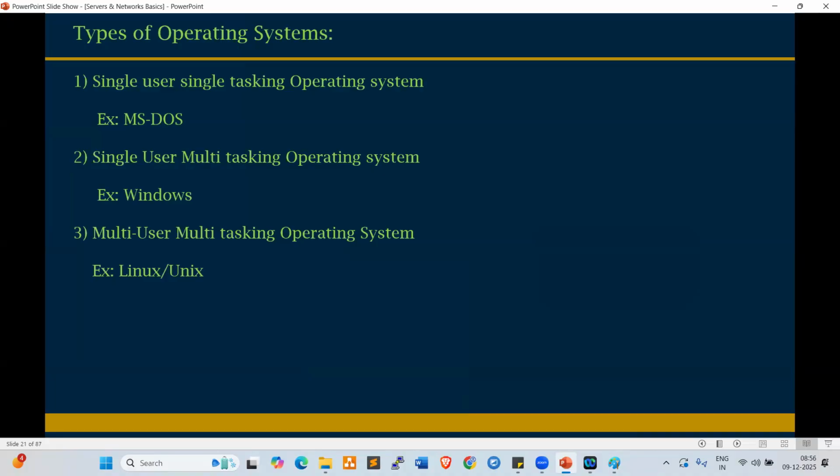So these are the types of operating systems. In these types, we have different flavors. Linux has different flavors like Ubuntu, Fedora, Amazon Linux, RHEL, CentOS. In Windows also, we have different flavors like Windows 2000, 2025 Data Center Edition, 2023 Data Center Edition. Like that, different versions are available.